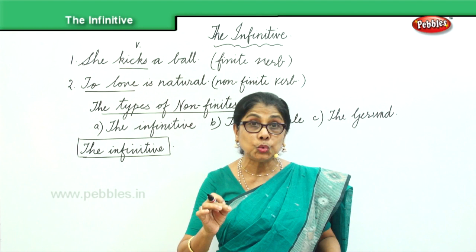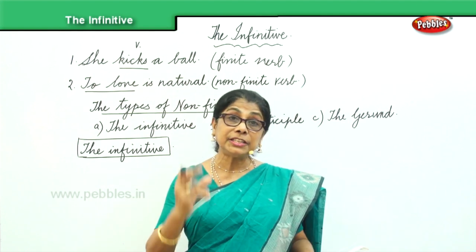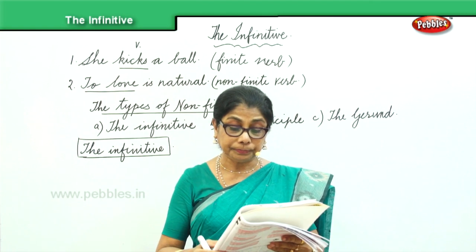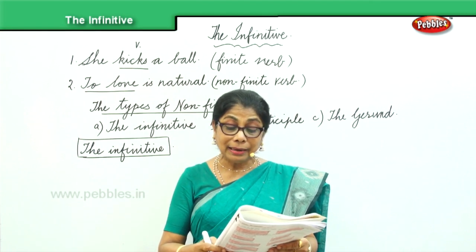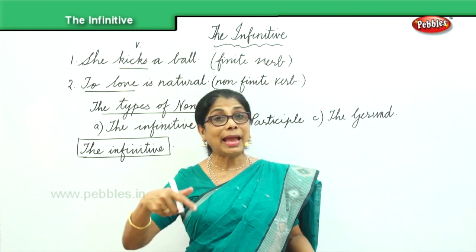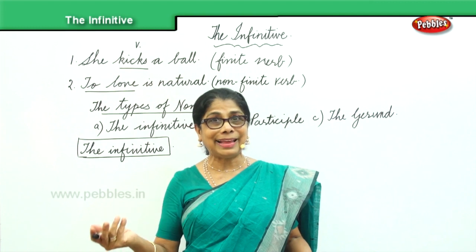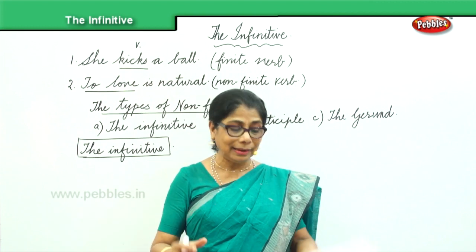We put "to", T-O, before the first form of the verb. Then it is partly like a noun and partly like a verb. So we are adding "to" to the verb, and it is partly like a verb, partly like a noun.